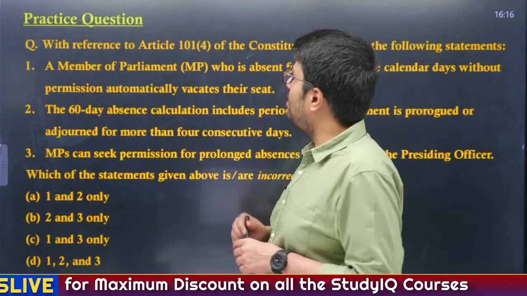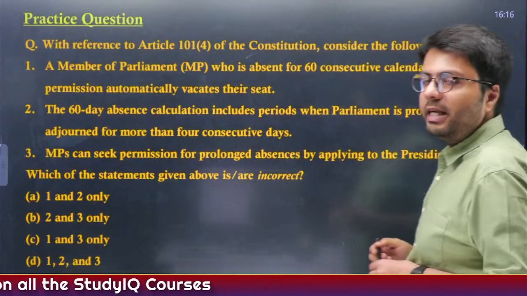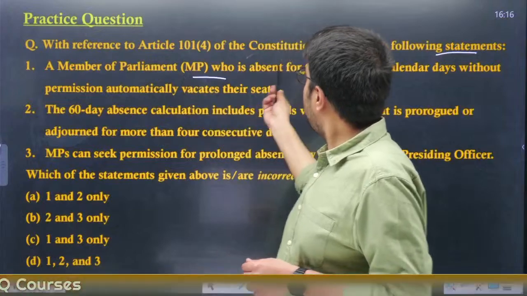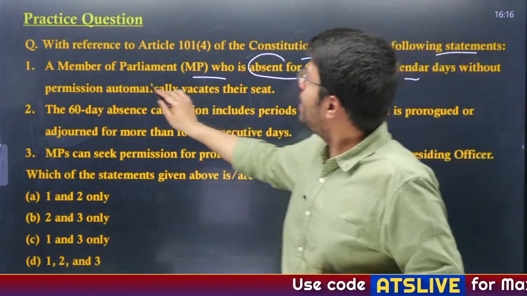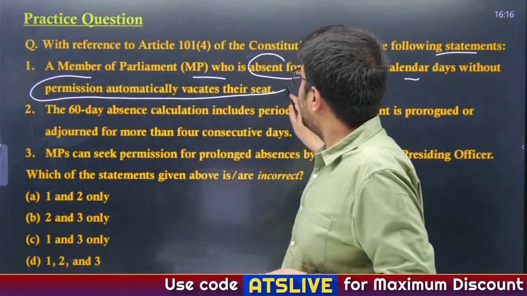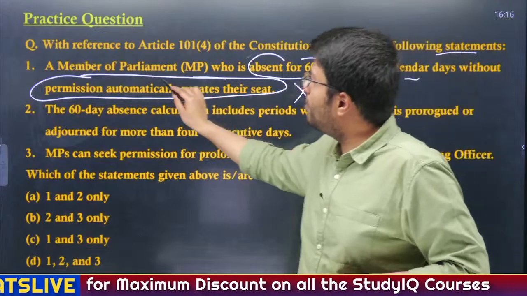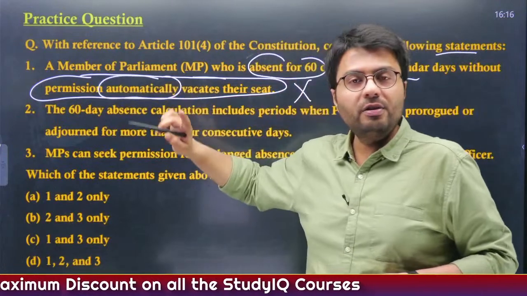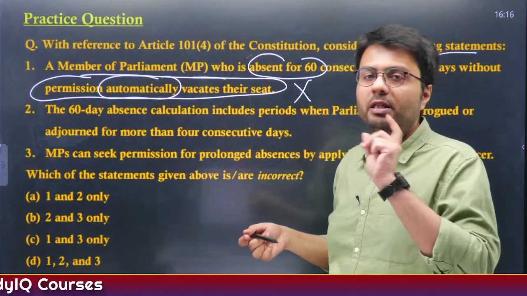Now, with reference to Article 101(4) of the Constitution, let us consider the following statements. A member of Parliament who is absent for 60 consecutive calendar days without permission automatically vacates his or her seat. Is it correct? The answer is no. There is no automatic vacation. Rather, this vacation of seat will only happen after the House of Parliament votes in that regard.